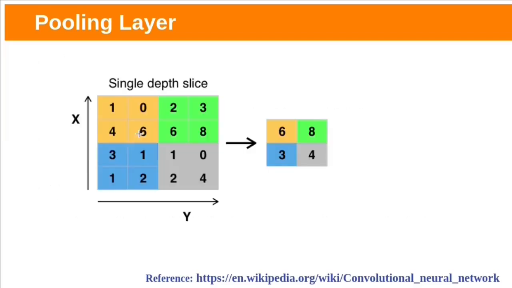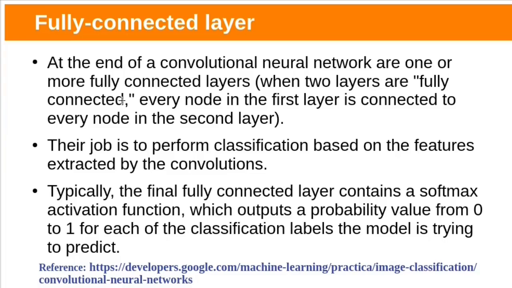Max pooling uses the maximum value of each local cluster of neurons in the feature map. Here if we take this local subregion, it will take the maximum value from this subregion. In this subregion, it will take 3. While average pooling takes the average value. At the end of the CNN, there are one or more fully connected layers. Fully connected layers connect every neuron in one layer to every neuron in other layers, same as traditional multi-layer perceptron neural networks.